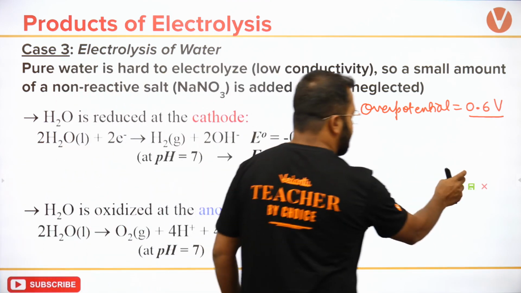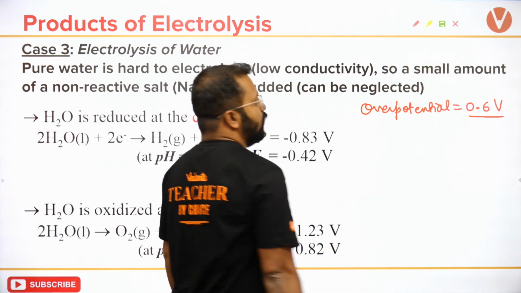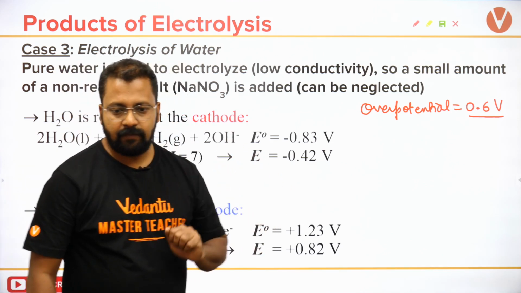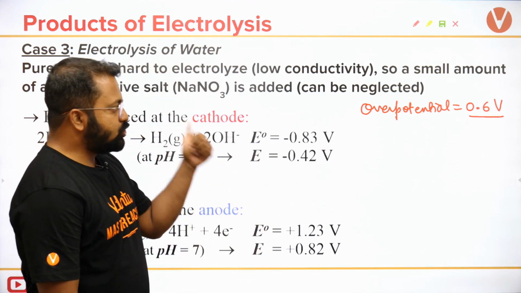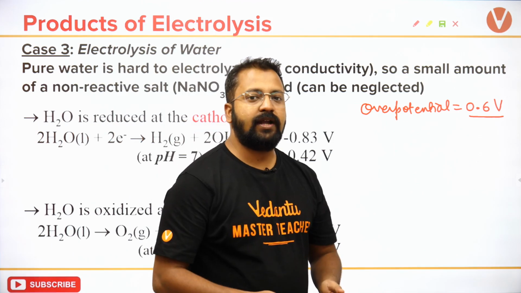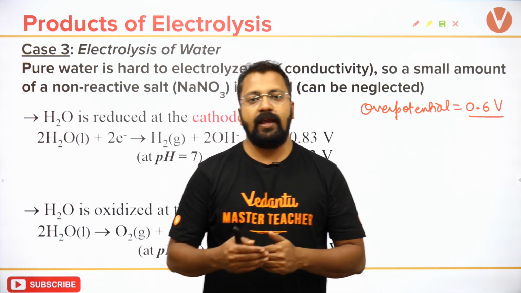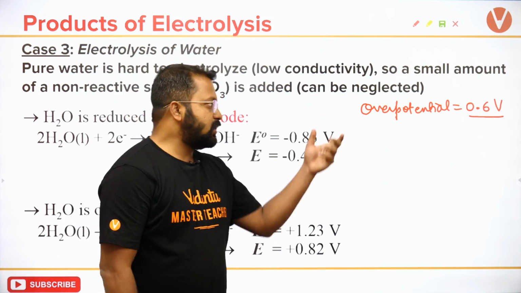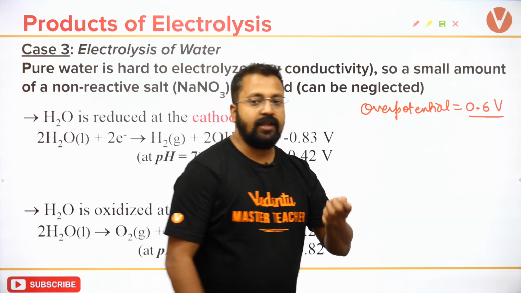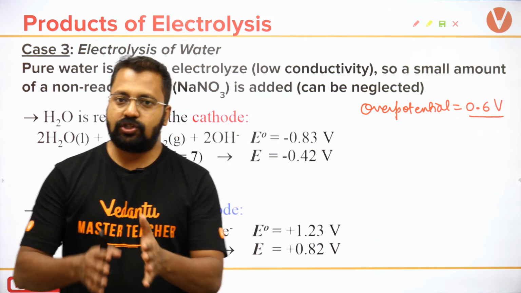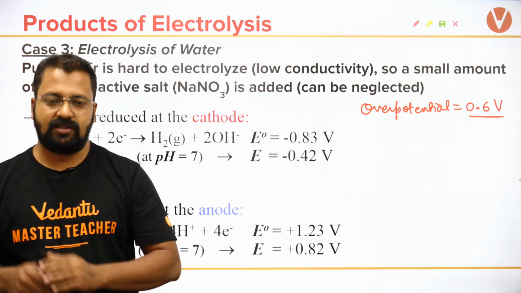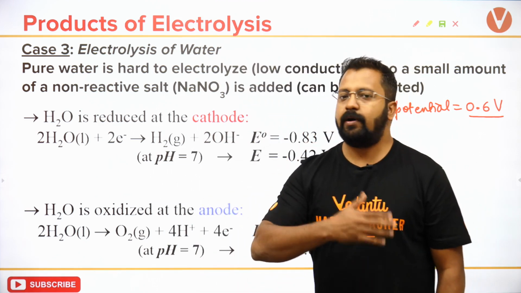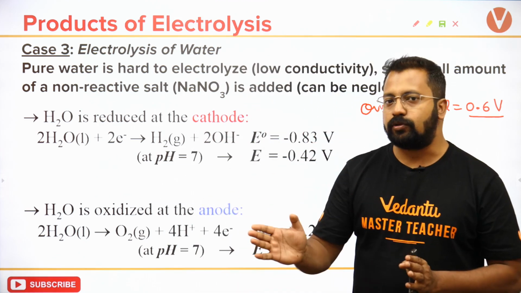ठीक है, इसके आगे कोई भी example आएगा वहां पे हम overpotential 0.6 volts लेके काम करेंगे. ठीक है, overpotential is the extra potential that I need to add to make the process favorable. Over potential is the extra potential which I need to add so as to make a slow process go fast. जैसे rusting एक slow process है लेकिन वो favorable है. एक बार rusting start होता है तो rusting बंद नहीं होता है.